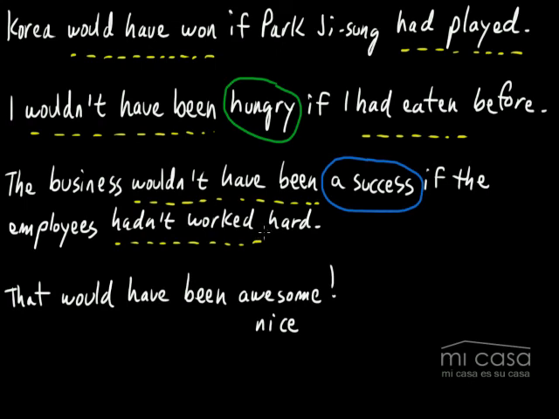So just a really useful expression that can be used in a lot of different situations. For example, if someone tells you about something that they were going to do, but then they didn't do it, something really cool or something awesome that they were going to do, but they didn't do it, then you can say this, oh, that would have been awesome. It's too bad, that would have been awesome. All right, so this is just a good expression to memorize and use in these kinds of situations.